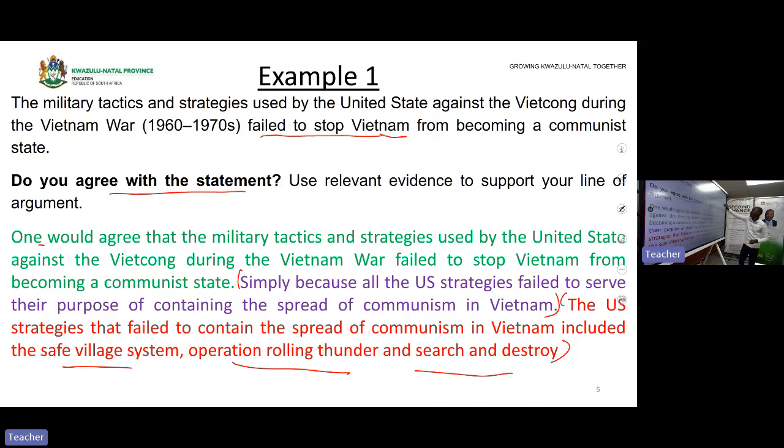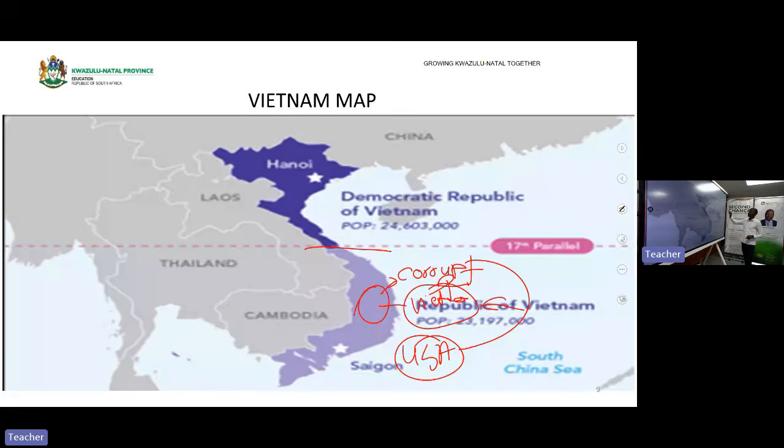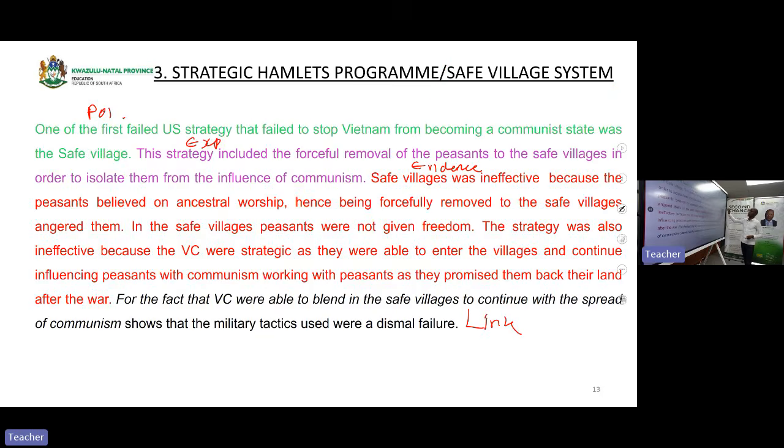They became a failure in stopping Vietnam from becoming a communist state. Okay, here's this example now. You are responding to that question. One of the first failed U.S. strategy that failed to stop Vietnam from becoming a communist state was what? Was the safe village system. The name of the village, the first one, was the safe village. The first strategy. Are we clear?